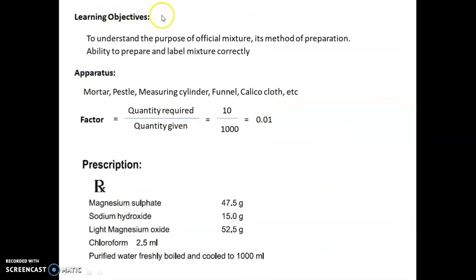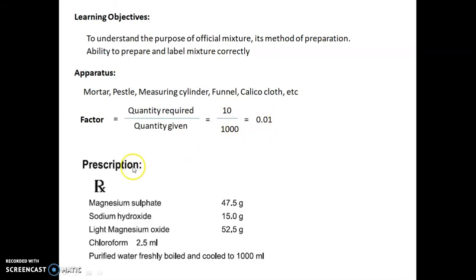So the learning objectives of our today's experiment are to understand the purpose of official mixture, its method of preparation, and second one, ability to prepare and label the mixture correctly. Apparatus required are mortar, pestle, measuring cylinder, funnel, calico cloth, etc. Factor is calculated as quantity required upon quantity given, that is equal to 10 upon 1000, that is equal to 0.01.